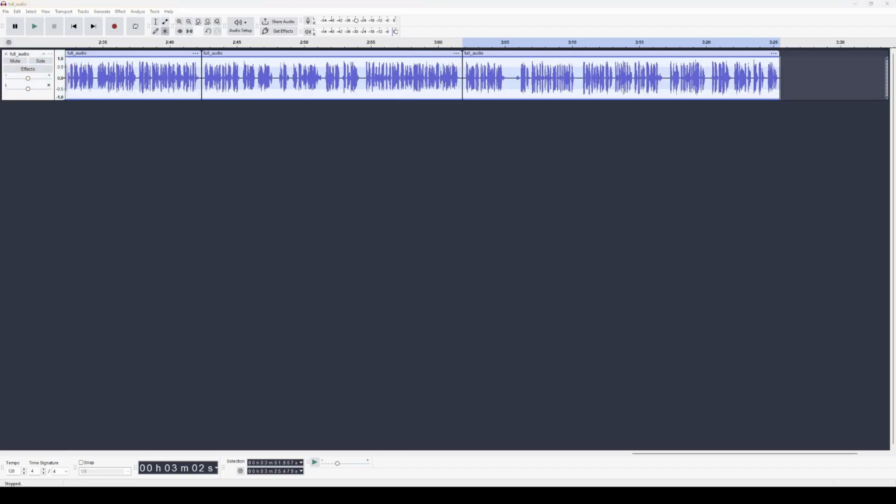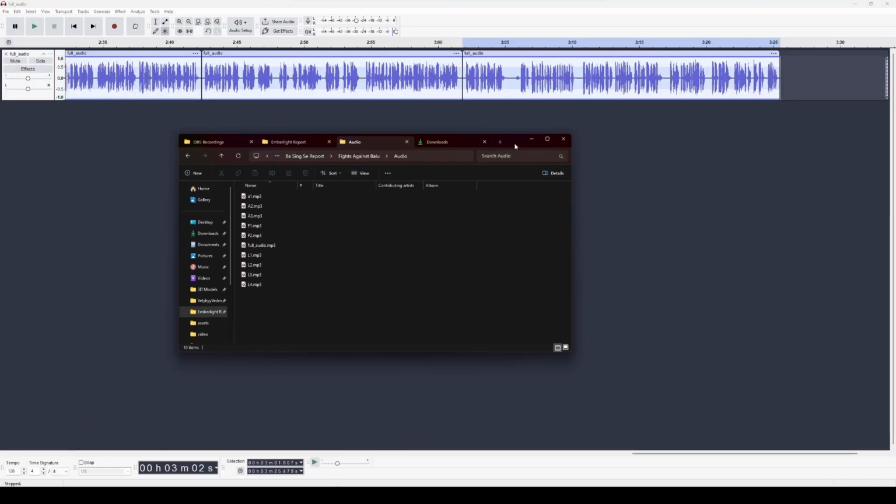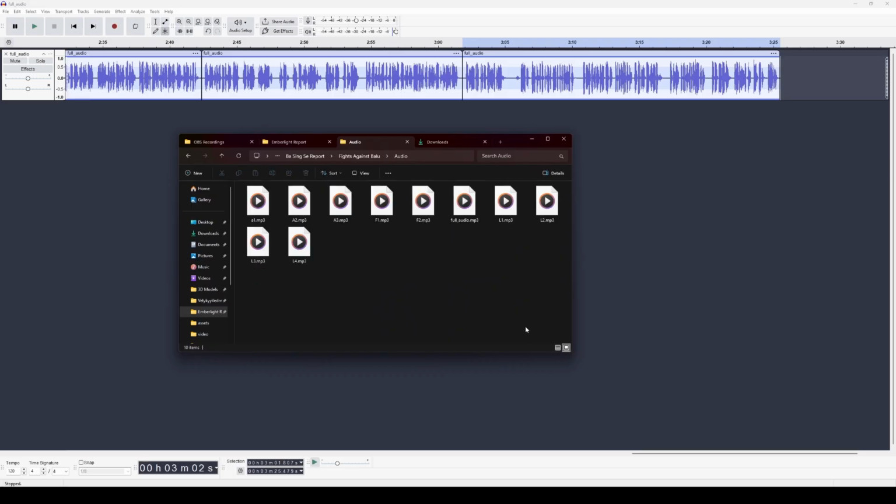Okay, now that I have the audio divided up, you can see here I have A1, 2, 3, F, L. The A's are for R1, F is for footage, L is for Lee. The ones that are marked specifically for them are the ones where I'm going to be using the video generation, which is going to lead to our next tool.